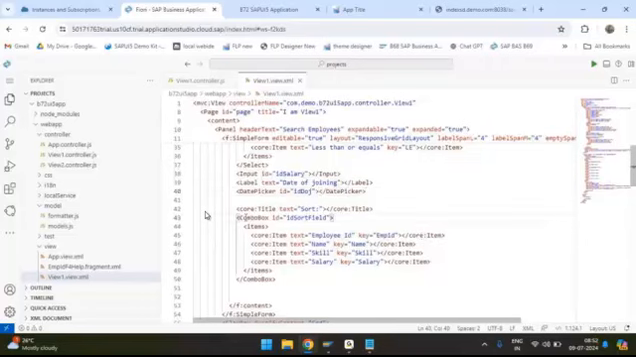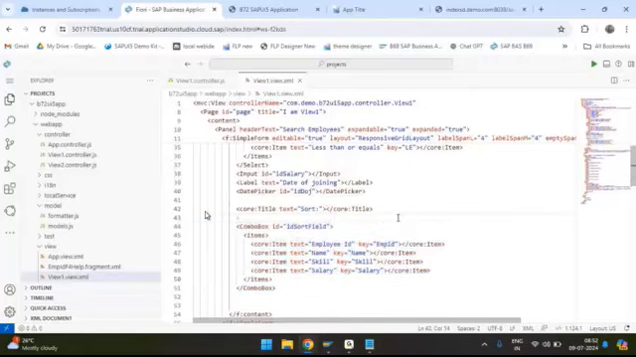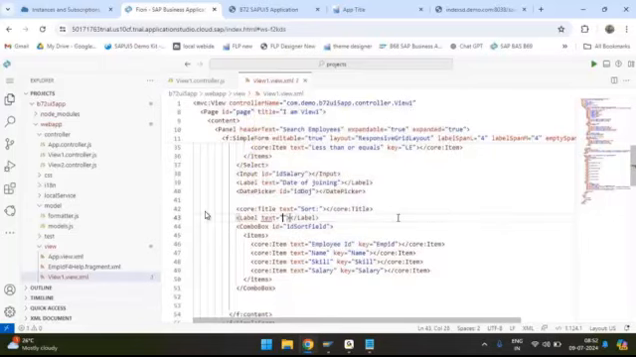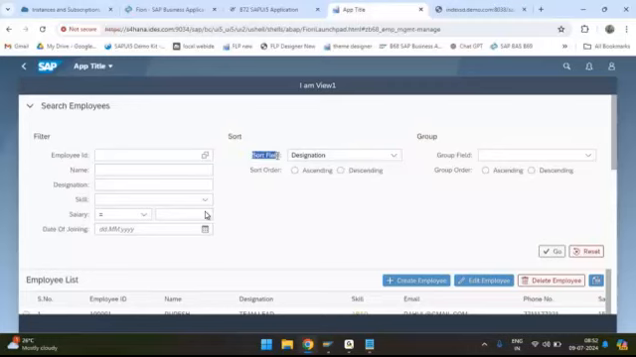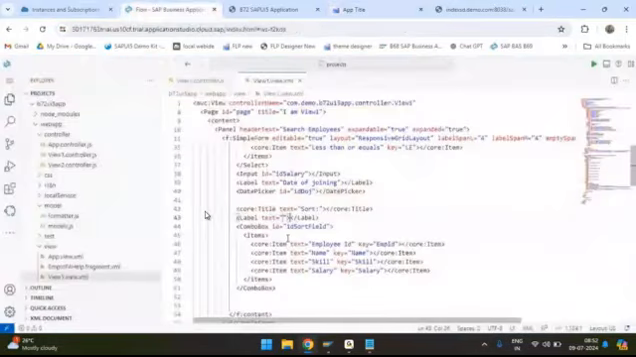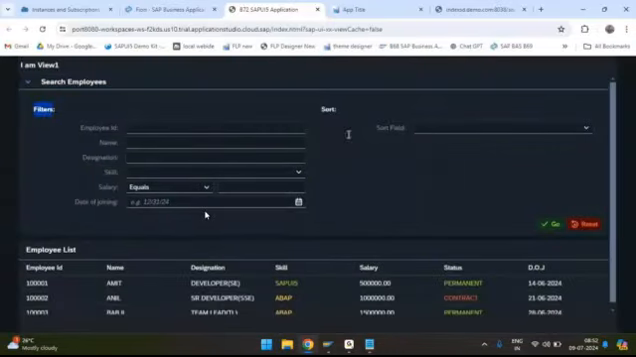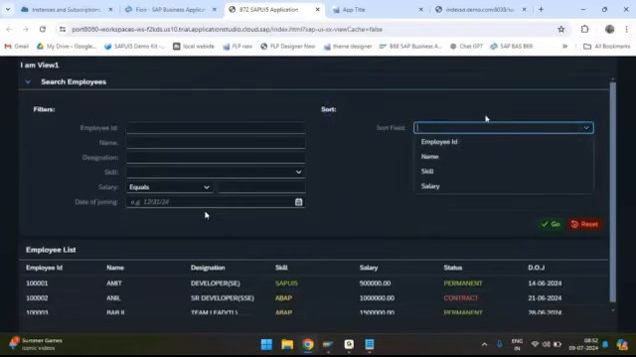Now this is a combo box for selecting the column or field on which you want the sorting. So let's keep the label as sort field and combo box. Now let's have a look at the output window. So now you can see this is the filter section and this is the sort section. And at the sort, we have selected the sort field. So I can select any of them.